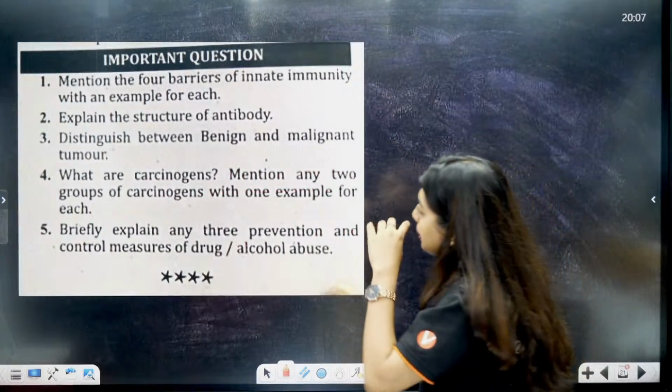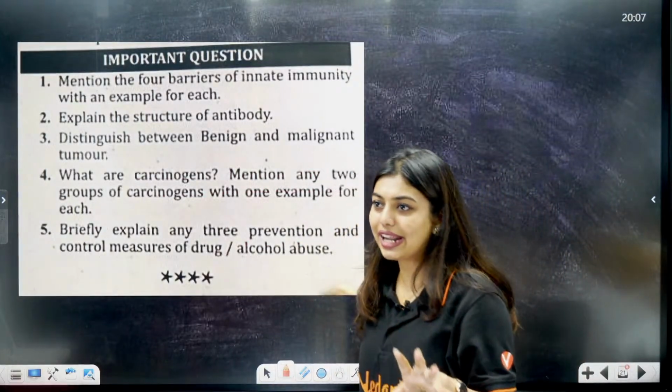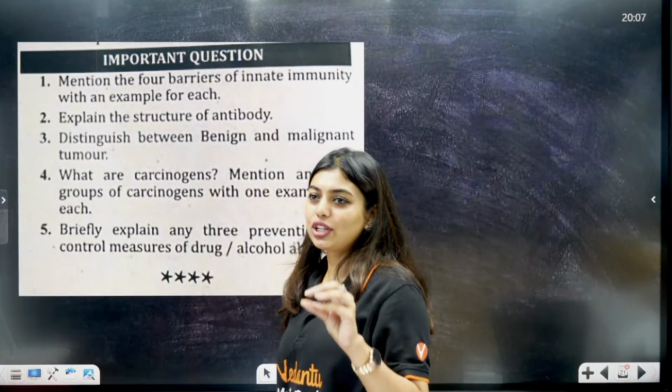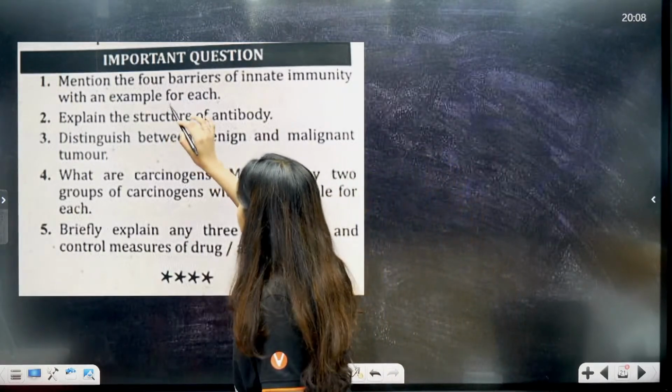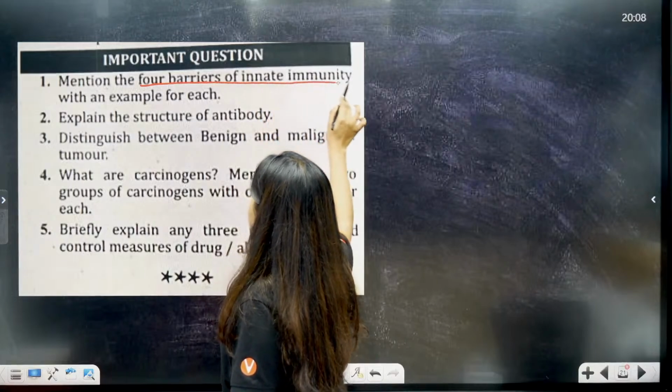Fine. Now, important questions, students. So, we are coming to an end of this class as well. Important questions, okay? Yes, ma'am, we will underline the keywords. Good job. So, mention the 4 barriers of innate immunity.